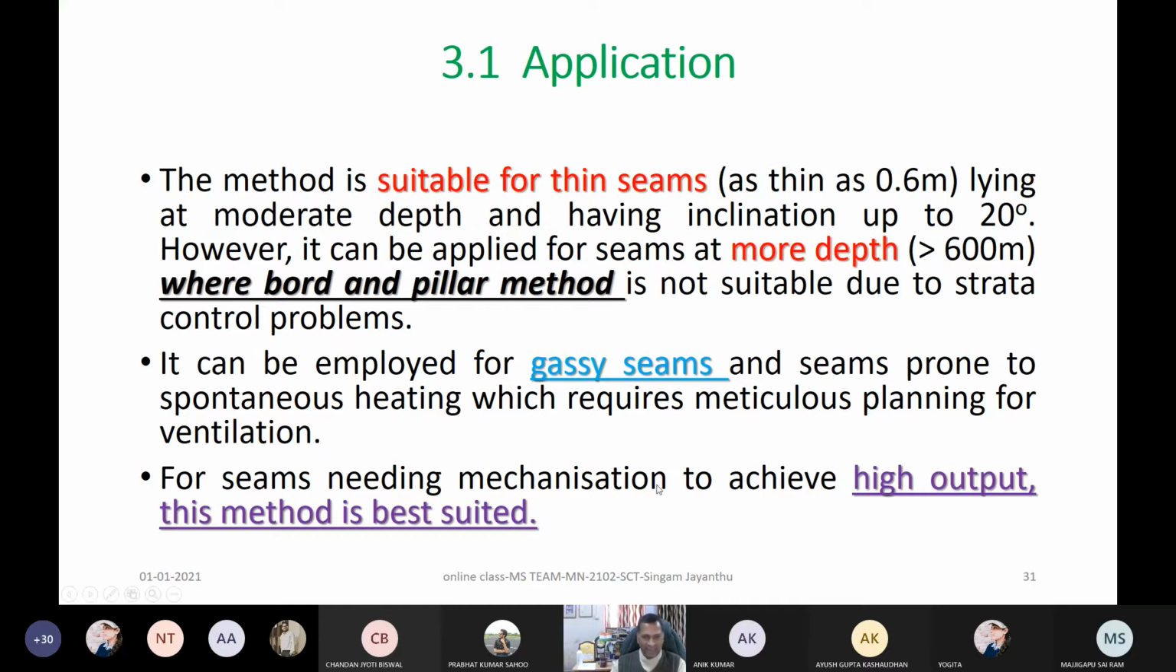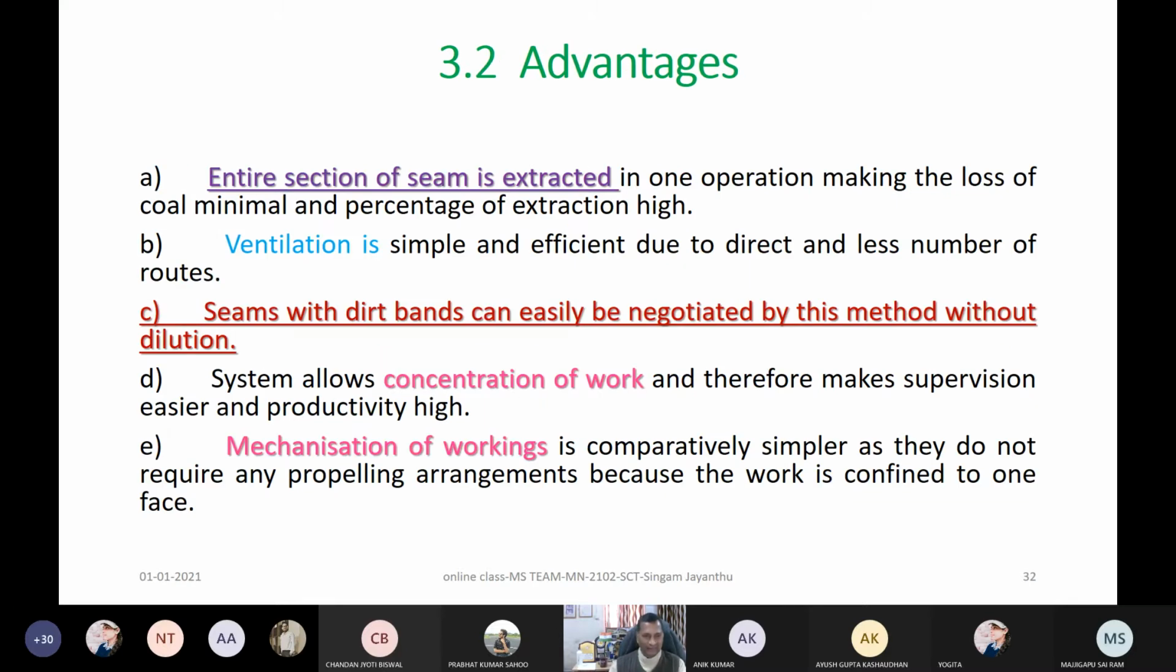And for seams needing mechanization to achieve high output, this method, long wall, is the best suited method. That is where in future, even in the deep seams, there is no other way. We have to go by only long wall. Board and pillar cannot be applied. Now, what are the advantages of this?